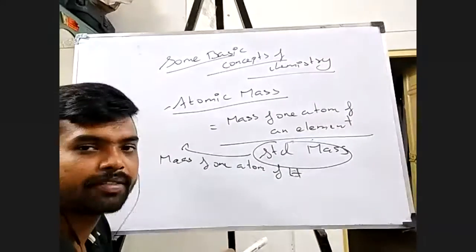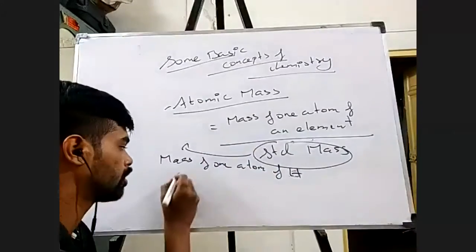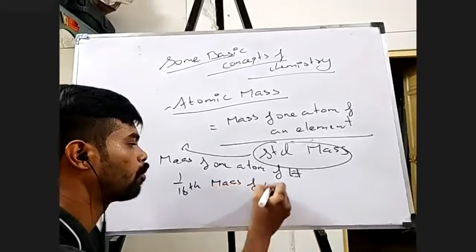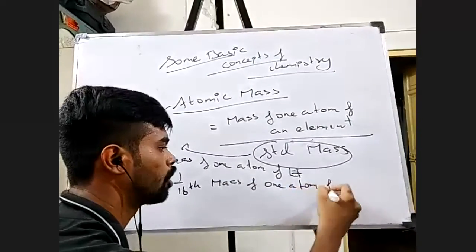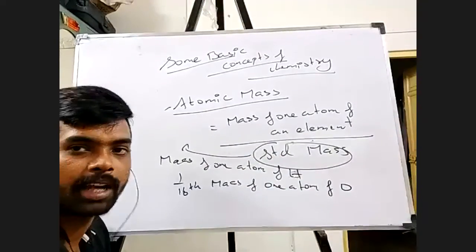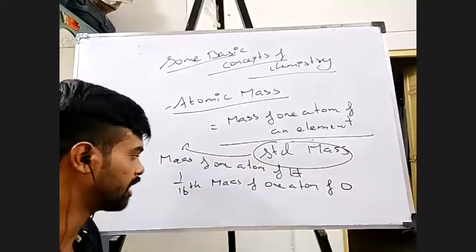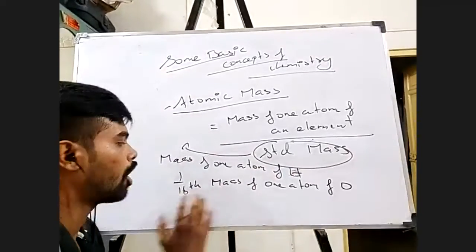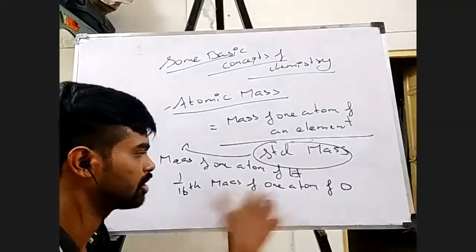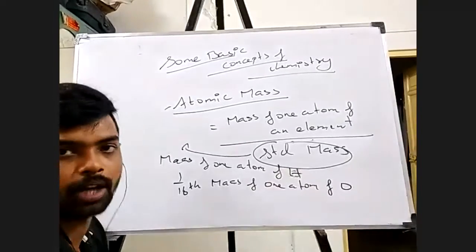After hydrogen, since they faced all these problems, another thing they used, right, was 1/16 of the mass of one atom of oxygen. That was their second attempt at overcoming the problems when I used hydrogen. But again, this is not the thing which I'm using now, right?